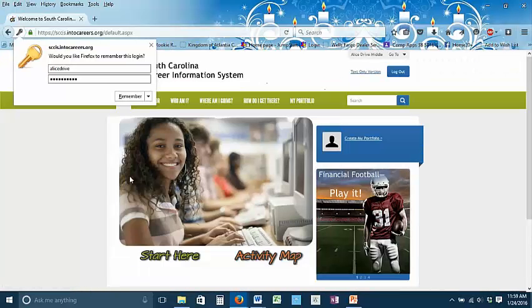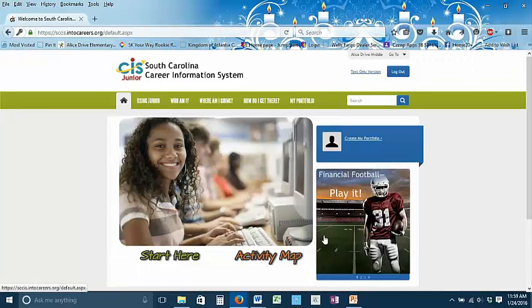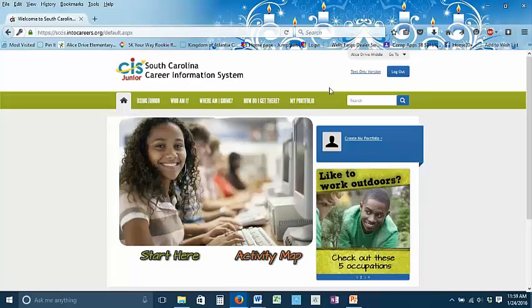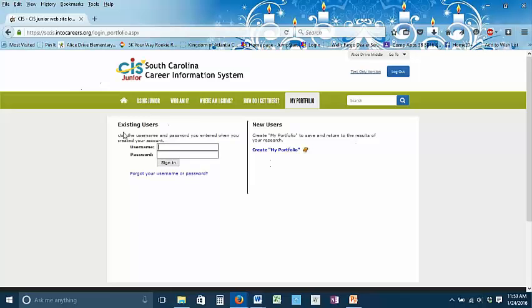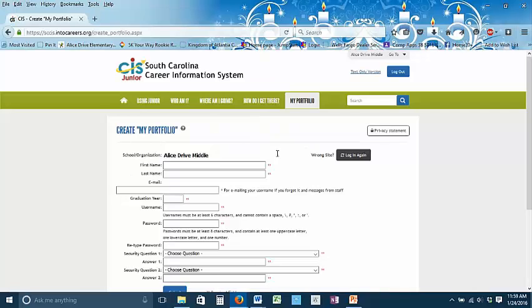Once you're in, you're not going to have an account. So what you're going to have to do is create your portfolio, because right now it thinks you're Alice Drive and that's not who you are, or whatever school you're with. I'm going to click on Create My Portfolio. Now you have 2 options. If you're an existing user, you can log in again, or because you're creating an account, you need to click on Create My Portfolio. Click on that, and it's going to bring you to this.